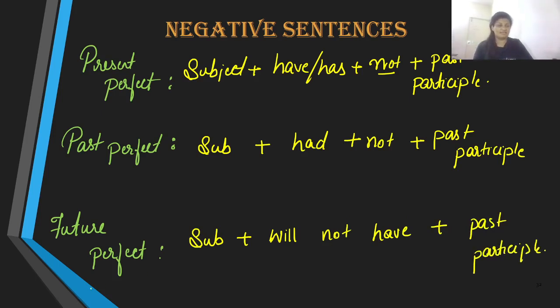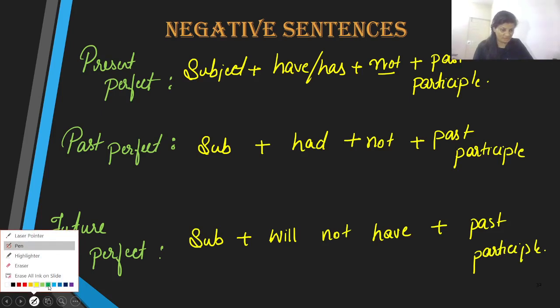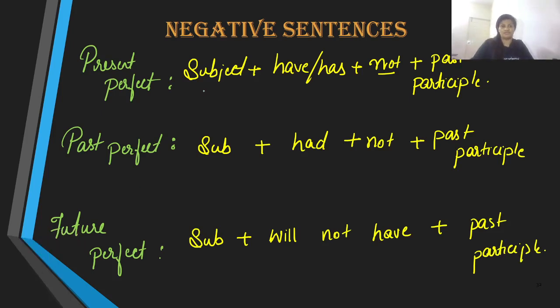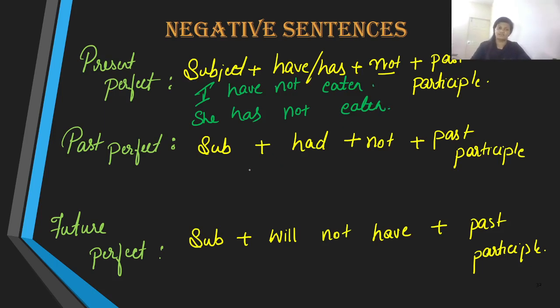Let us quickly take the examples. Well, it shouldn't be very hard. Subject, supposing if it is I or she. I takes have and she takes has. Therefore, I have not or she has not. And then the past participle is eaten. I have not eaten, she hasn't eaten. She has not eaten. Contracted forms, hasn't.